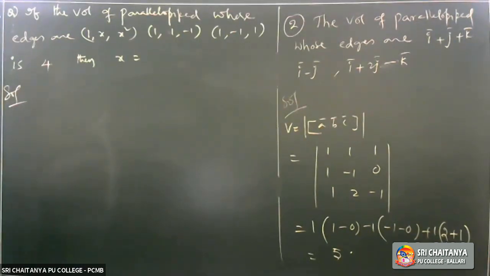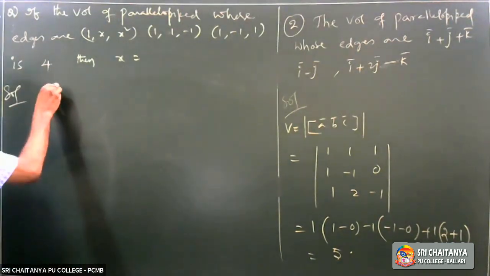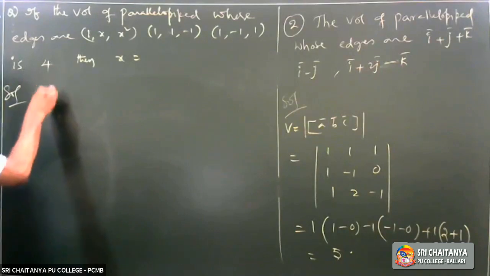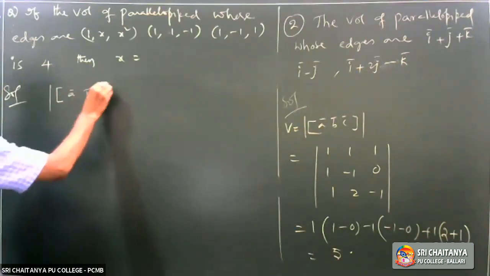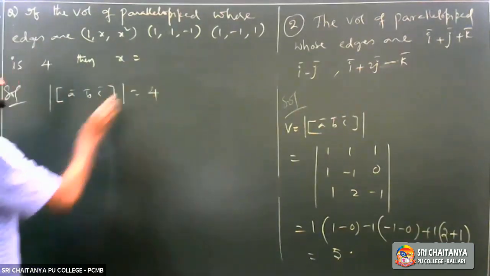So you just take the determinant of that one, equate it to 4, and you are going to get the answer. What I mean to say is, det of what has been given to you, magnitude of box A bar, B bar, C bar is equal to 4.